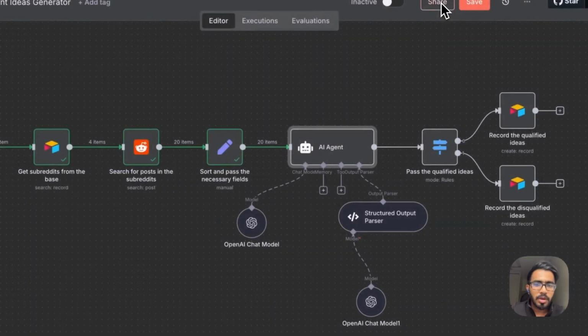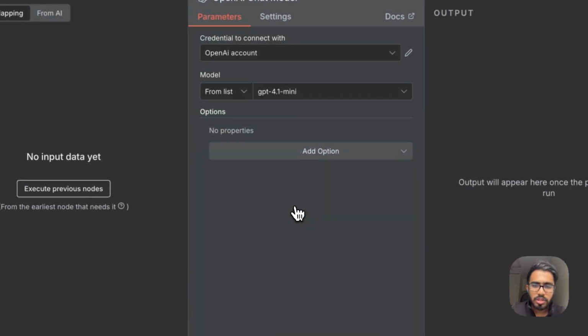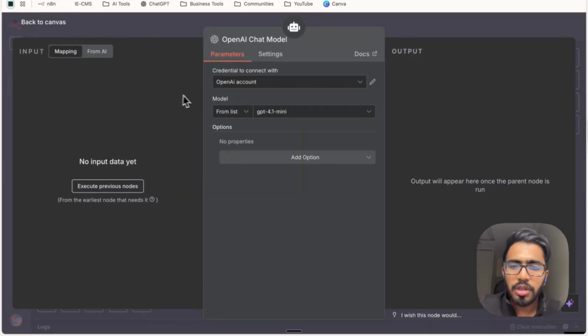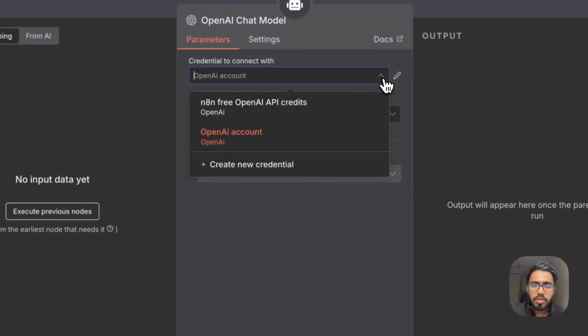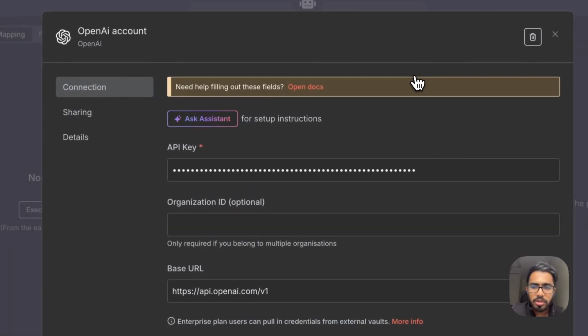So you can just completely copy this and paste it in your workflow, and that's how your AI agent is configured. Now the next step is to configure this chat model. So just add the chat model here. Now you'll need to create your credential for your OpenAI account, and for that purpose, again, do the same process. Just click on create a new credential. I'll show you how it looks.